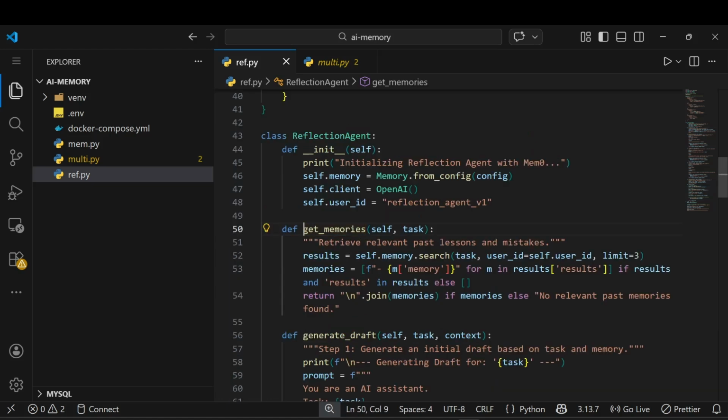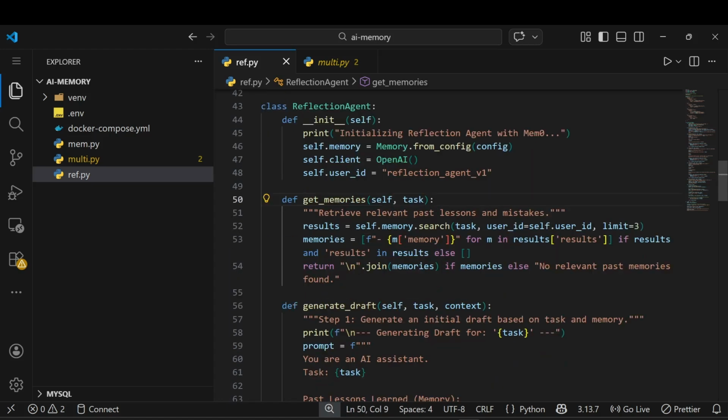You can see it. Simply I need to just add a search task. We need to pass the user ID here, and of course I'm adding a limit of 3. You can add as many as you like, limit 10, 12, 20. It's up to you totally.